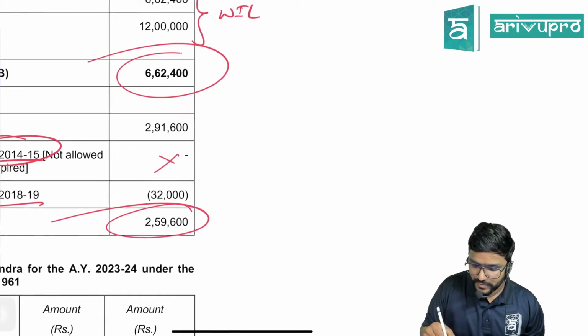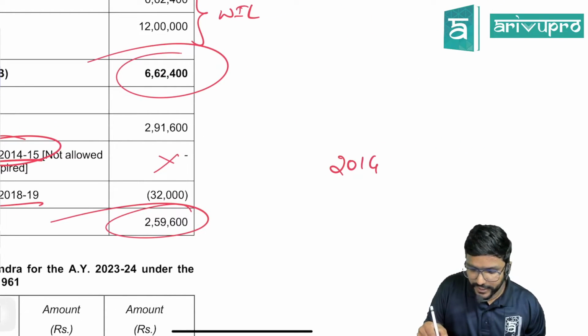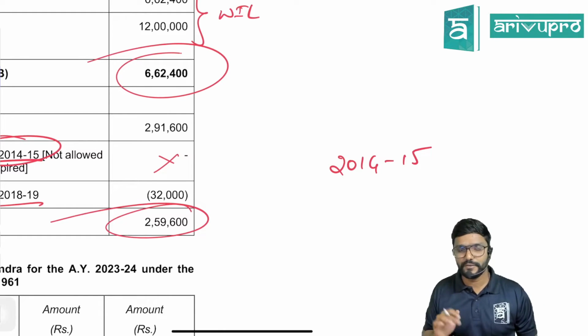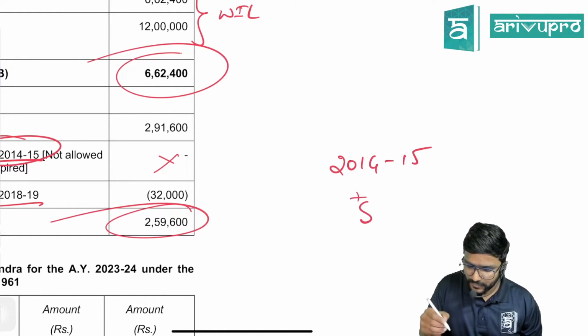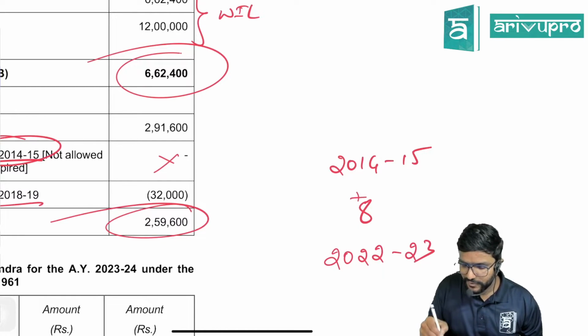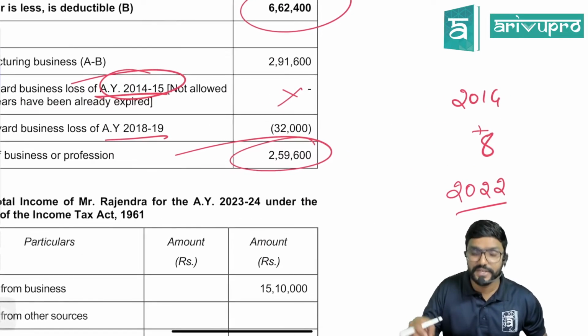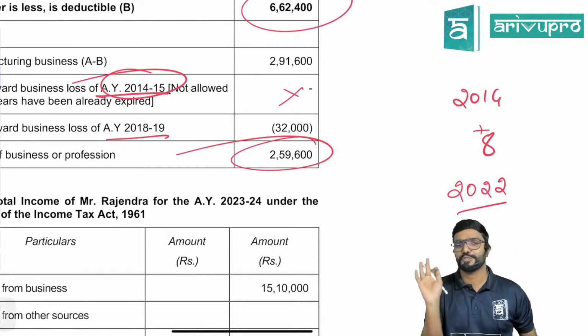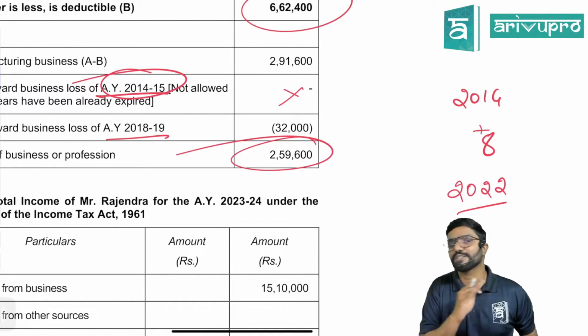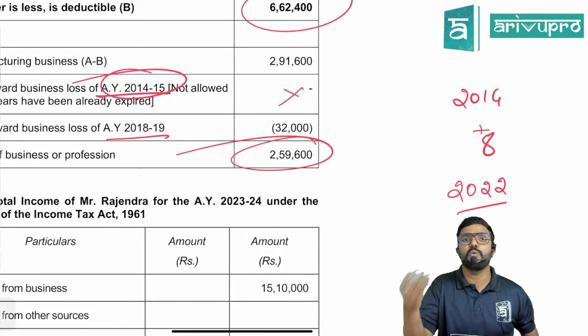So in simple terms, if the loss relates to 14-15, leave 14-15 and add 8 years. So it would be 22-23. Maximum you can carry forward up to which year? 22-23. But now we are in which assessment year? 23-24 as per the question. That means, can we adjust the loss? No. The 8-year period is already over.